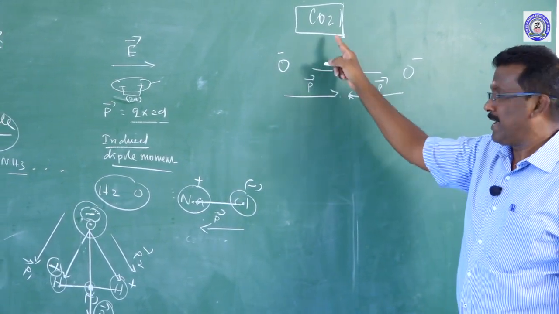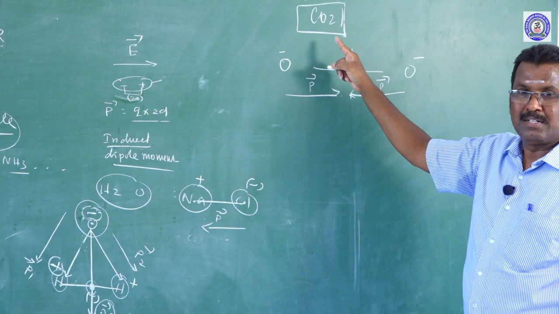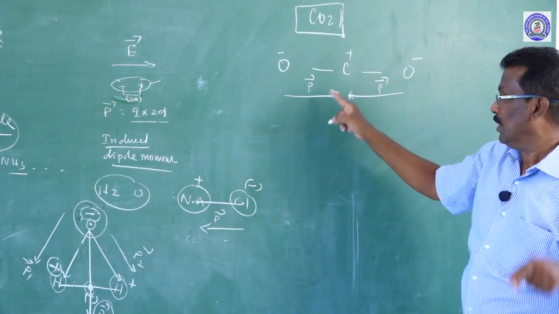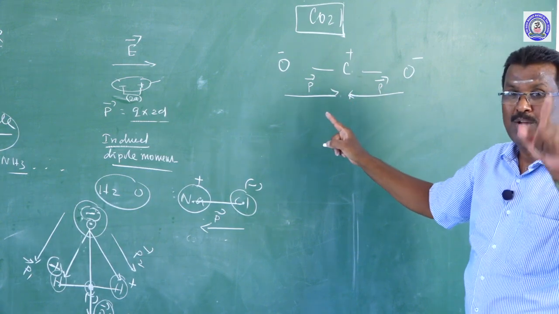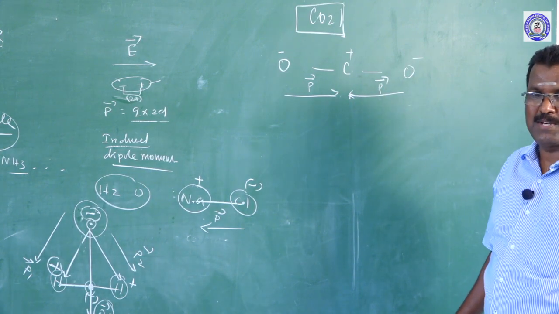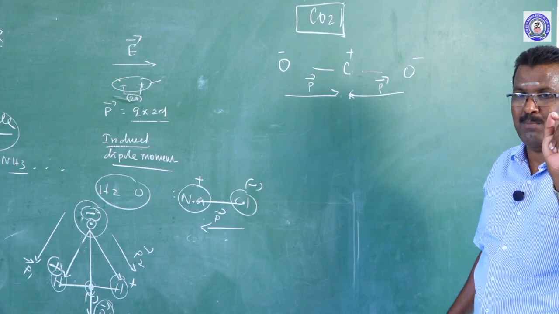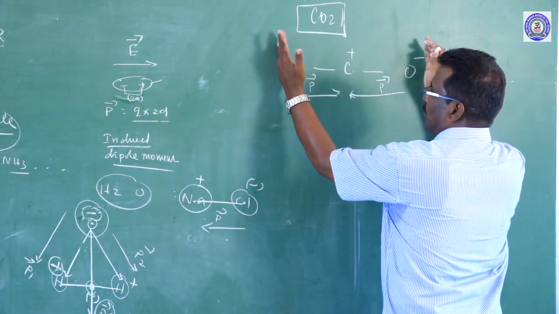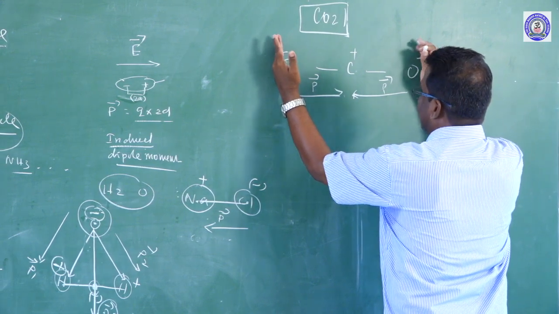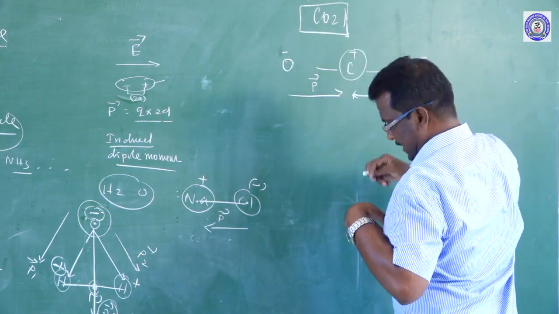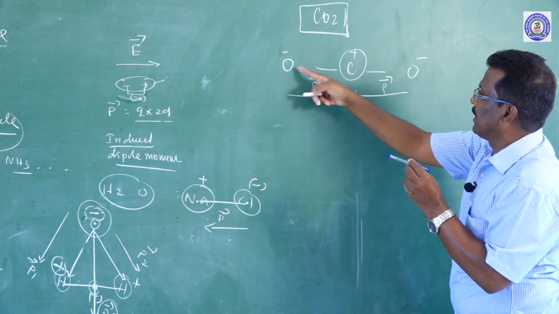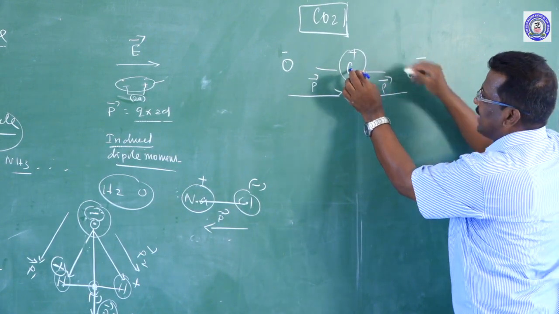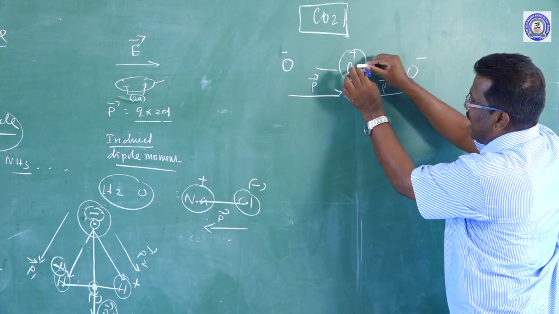So the carbon dioxide CO2 molecule does not produce a permanent dipole moment; the dipole moment is always 0. One more point: the center of mass of positive charge exactly coincides with the center of mass of negative charge. See, there are two oxygens. The entire mass is effectively concentrated here. The two oxygen masses act towards this point, and the center of mass of the carbon also acts at this same point.